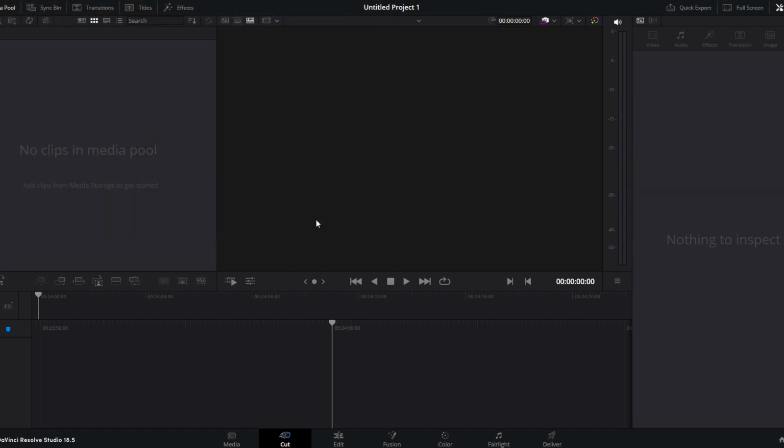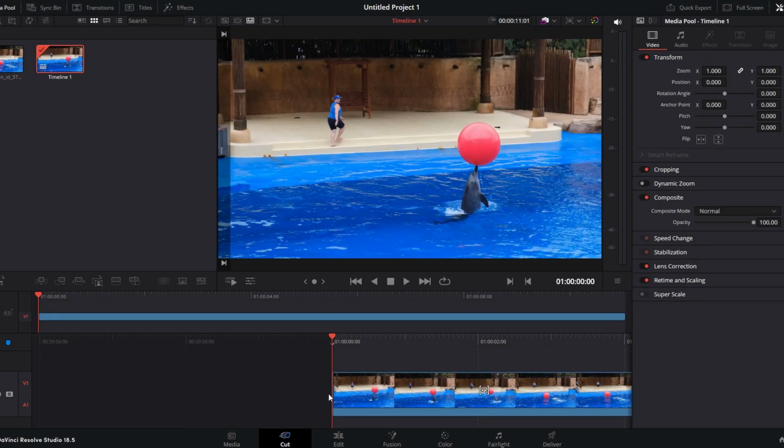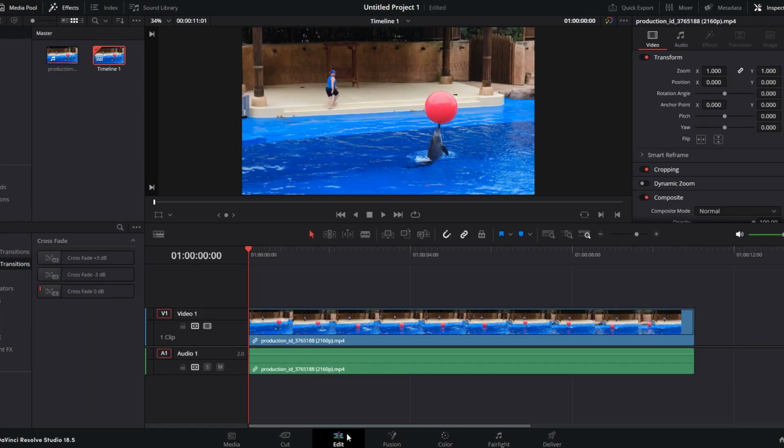In today's video, I'm going to show you how to preview your video in full screen. Start by opening your project in DaVinci Resolve and navigate to the video clip you want to preview. In the preview window, you will notice a percentage value that represents the current zoom level. You can change this to fit screen, actual size or a custom percentage.